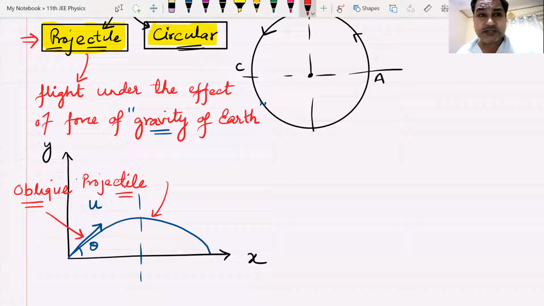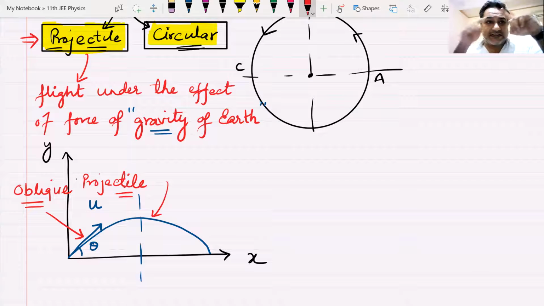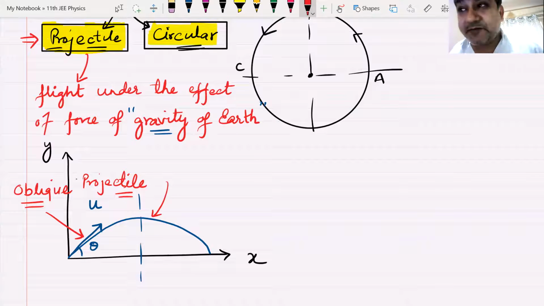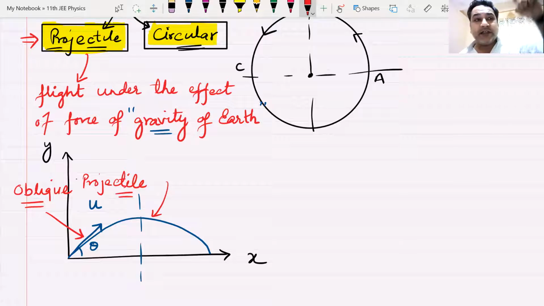What is an oblique projectile? Projectile motion we have already done before, but now we are going to throw the ball at an angle, and hence this type of projectile will be known as an oblique projectile, and it will be moving along the x-axis as well as along the y-axis. Am I clear?